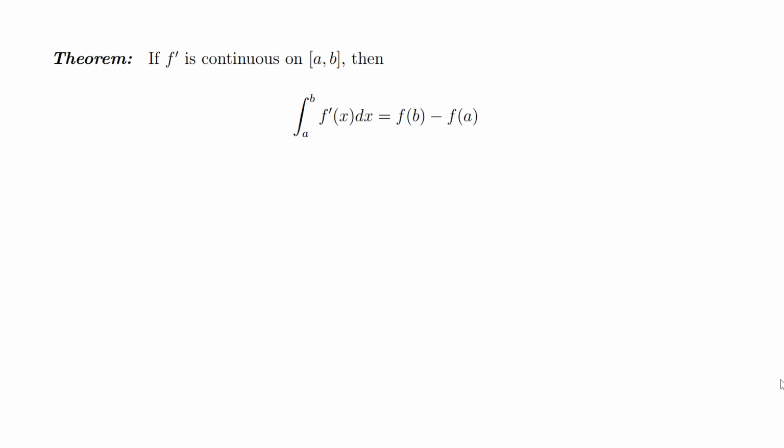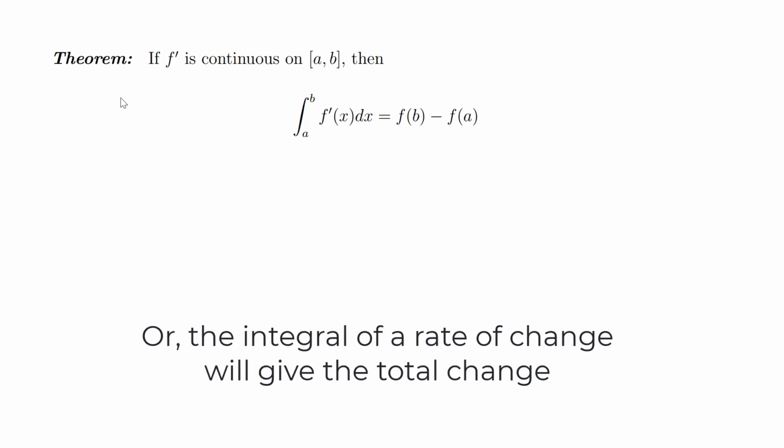So now on to the theorem, the Fundamental Theorem of Calculus, Part 2, it's often called. So if f prime is continuous on the closed interval, then it's definitely integrable, and that integral will be f of b minus f of a. So the integral of a derivative will be the difference of f at the endpoints.